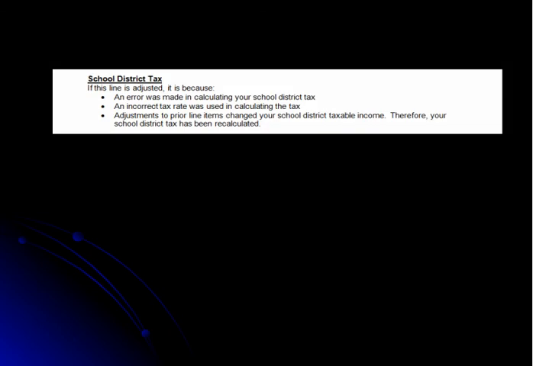Next, we will look at school district tax. If this was adjusted, you will see a difference between the as reported and as adjusted columns for the line item School District Ohio Income Tax Amount. If this line was adjusted, it is because there was an error made in calculating your school district tax, an incorrect tax rate was used when calculating the tax, or adjustments to prior line items changed your school district taxable income.